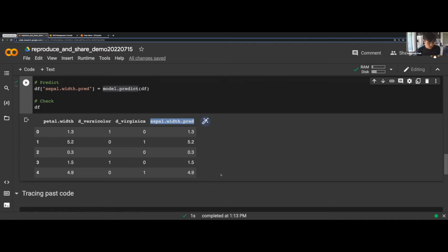I want to pause at this point and think about what we can do next. As a data scientist, again, we got this model from somebody else, and then we try to use it, and something weird is happening. So what do we do?